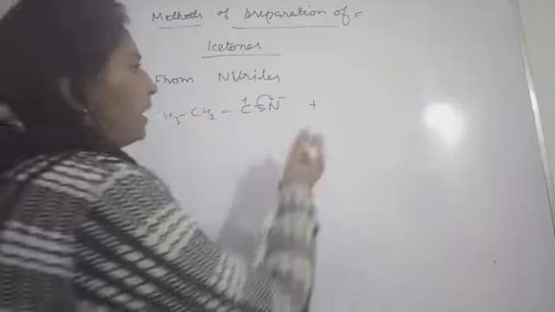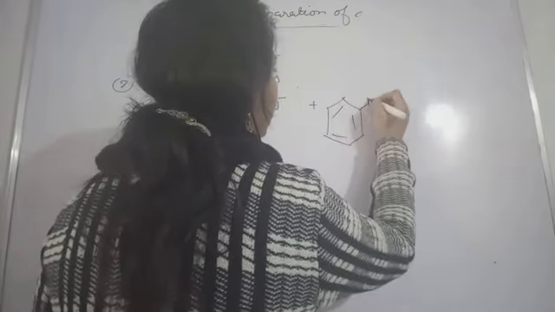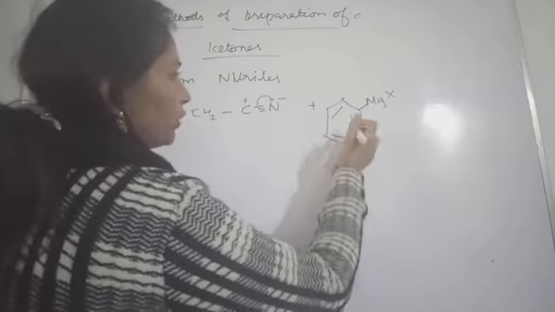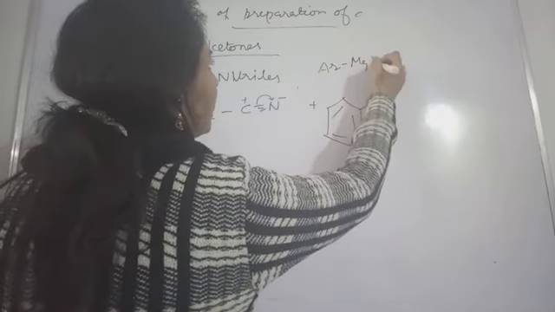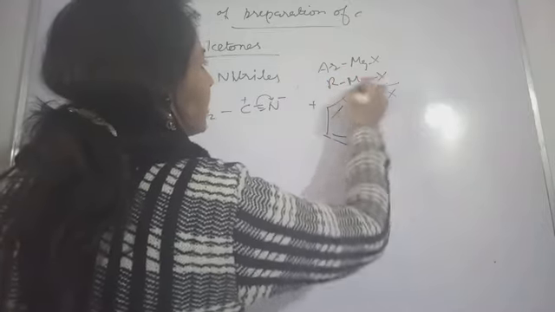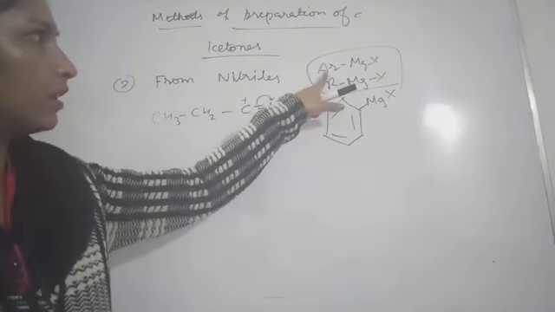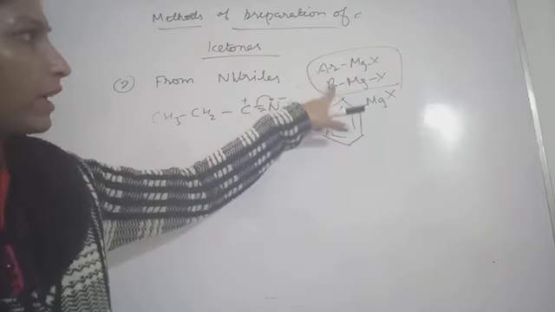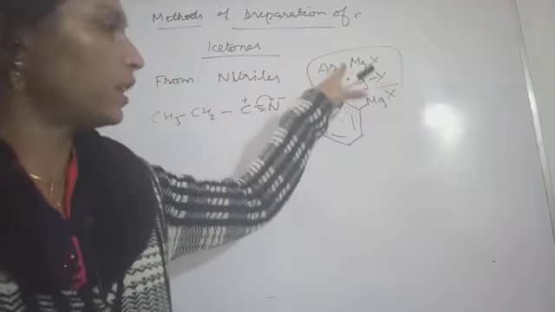One will be that nitrile part, and suppose this one you have chosen is this MgX. Okay, so what is happening? This phenyl group. See, this general formula is what? ArMgX or RMgX, this is the general formula. Ar means that aromatic ring, aryl we are calling. This is alkyl group R, and Ar is aryl group. So alkyl group, aryl group. Both are what? Grignard's reagent.